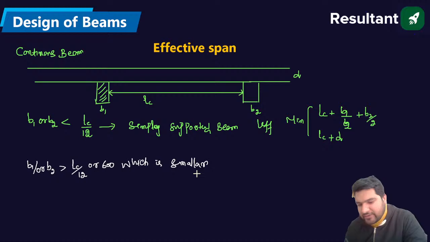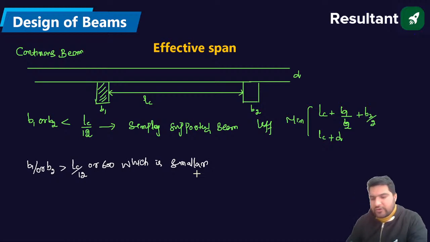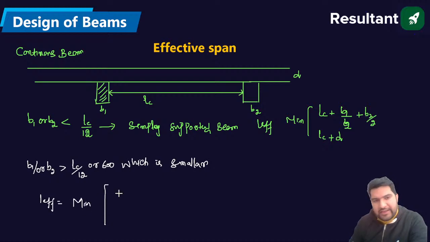So I will write down the L effective of the beam. In that case, the L effective of this continuous beam will be equal to the minimum of Lc plus d by 2, or Lc plus b by 2.